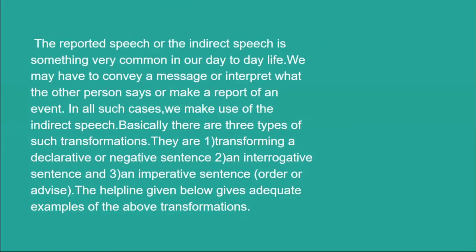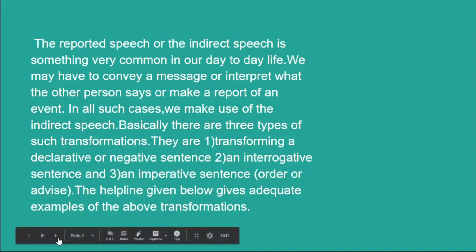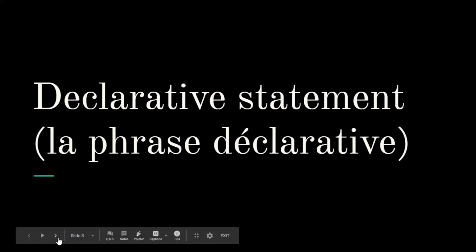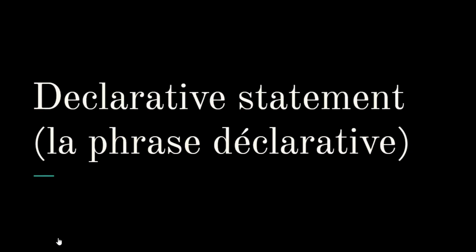Basically, there are three types of such transformations. They are transforming a declarative or a negative sentence, an interrogative sentence, and third, an imperative sentence, order or advice. The helpline given below gives examples of the above transformation. Now, we are going to do all the types one by one. So, now let's go to declarative sentence, la phrase déclarative.